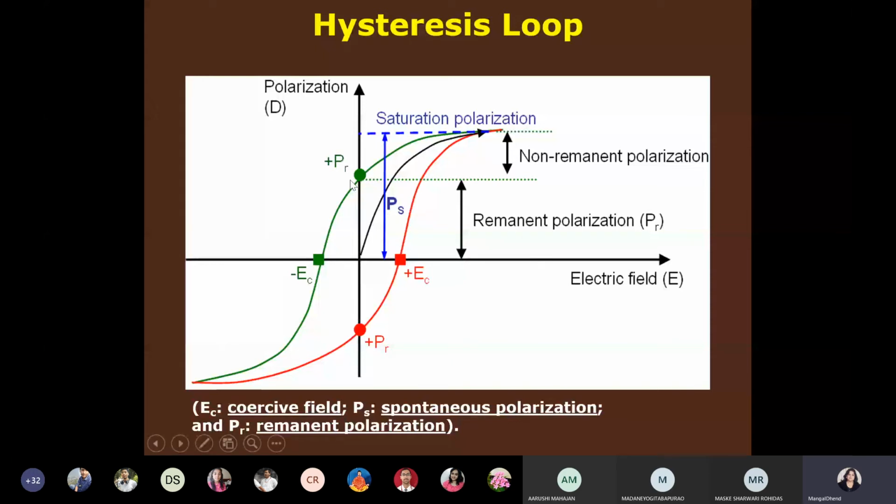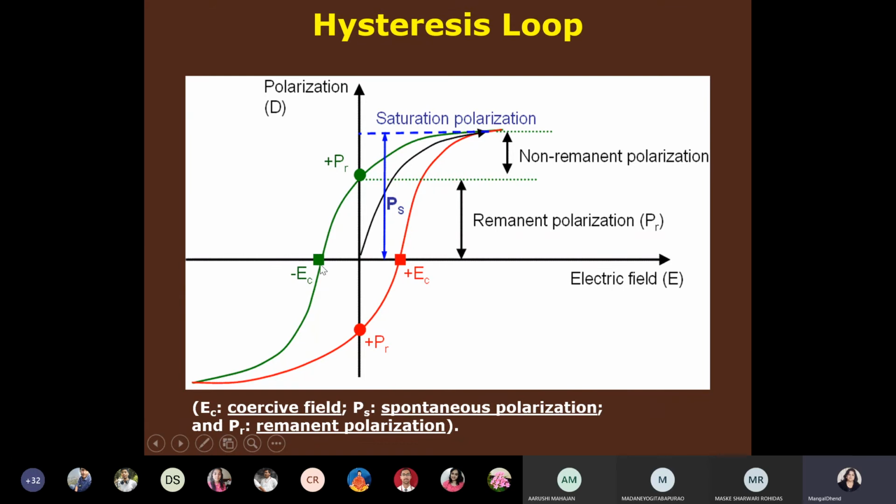And as the electric field was applied earlier in the lifetime of that material, now the spontaneous polarization or the remnant polarization is more. Now you go on changing the direction of the electric field, meaning positive to negative, negative to positive. Now you will just go on reducing the polarization because you are applying electric field intensity in the reverse direction. So whatever this polarization is, it will go on reducing because of the reversal of the electric field.